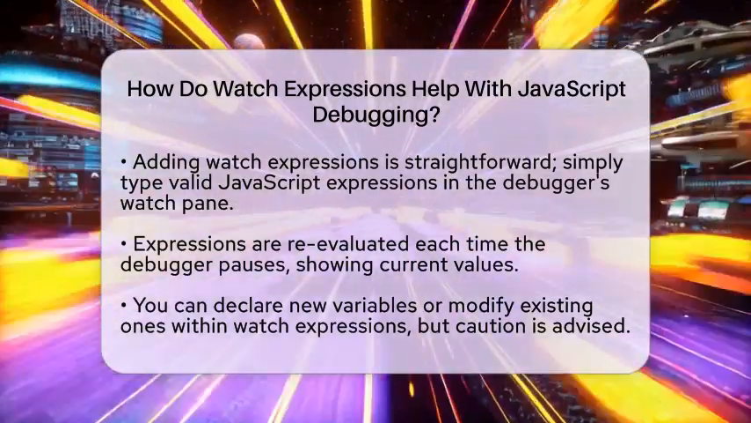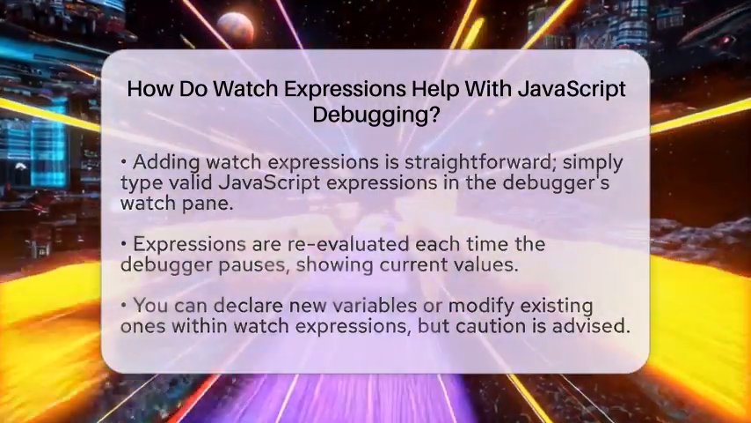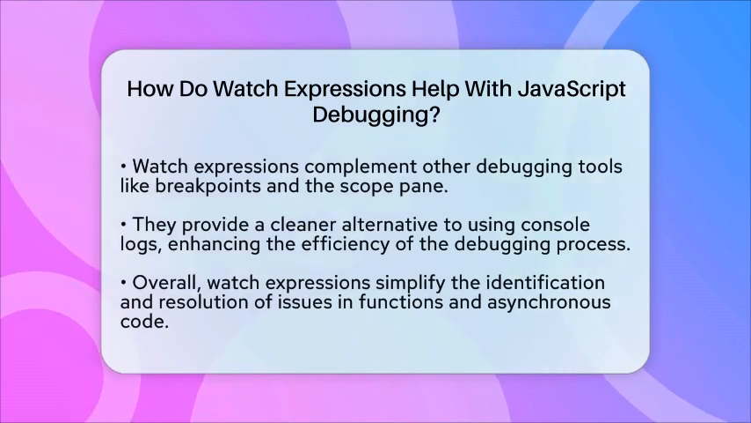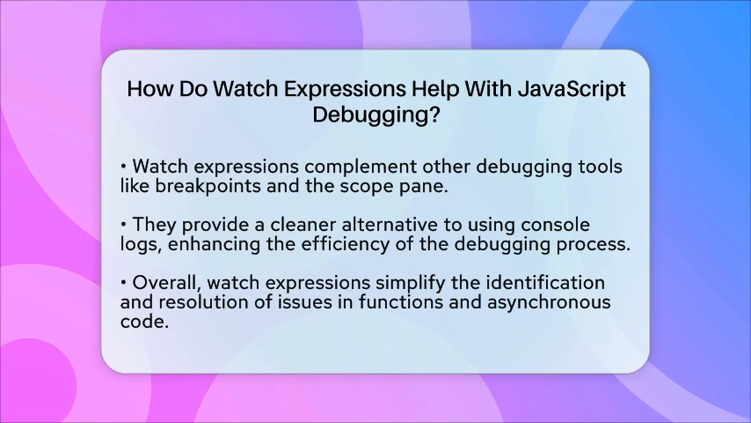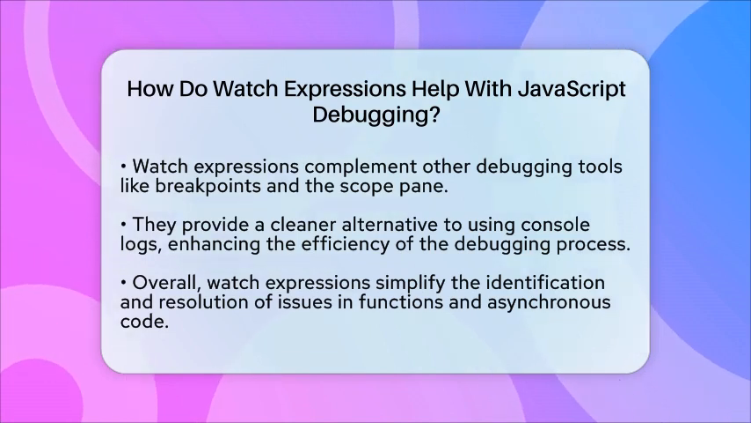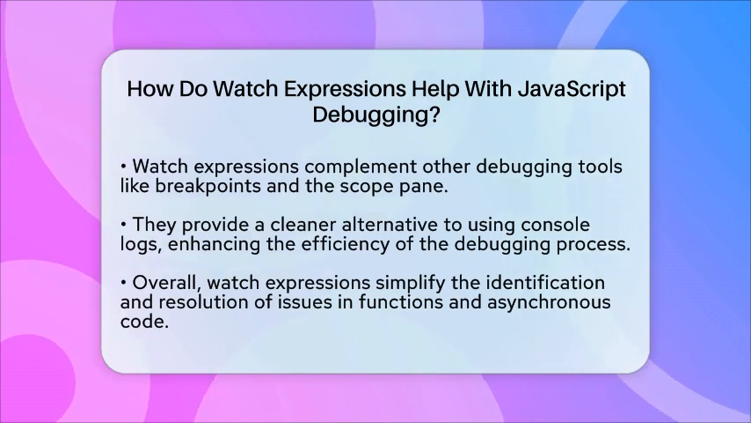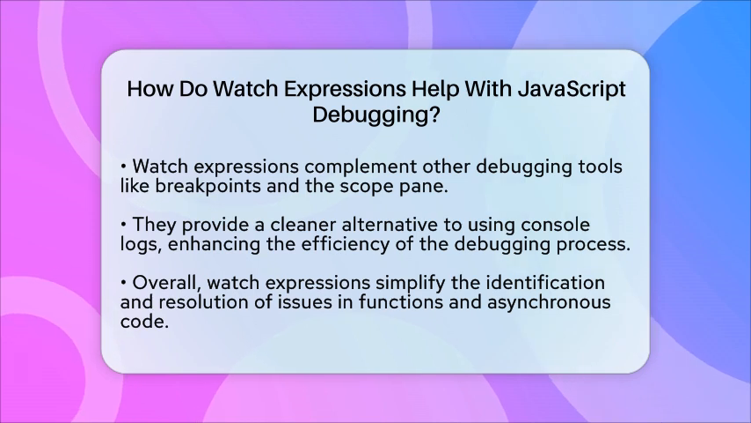Watch expressions work well alongside other debugging tools like breakpoints and the scope pane. They provide a customizable way to observe specific data points without cluttering your code with console logs. This can make the debugging process more efficient, especially when handling error management and asynchronous code flows.